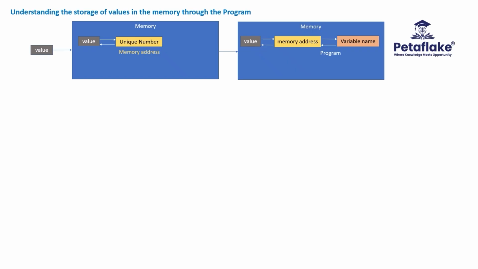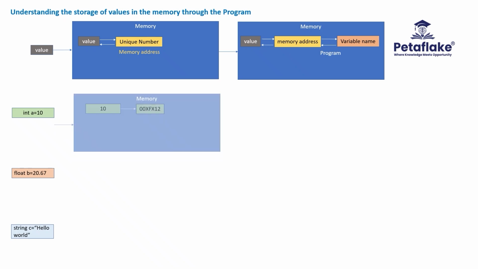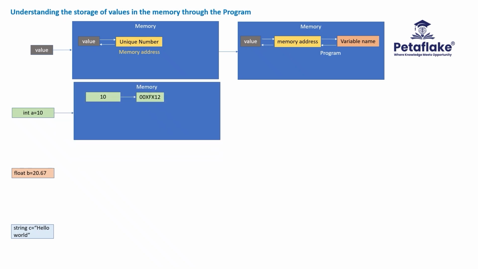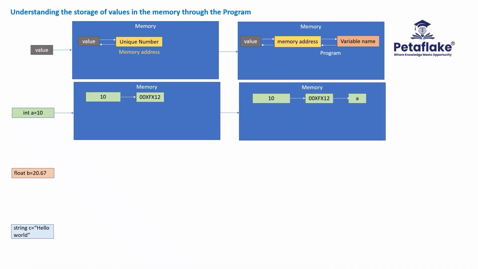Let's understand with some examples how the values are stored in the memory using variables through a program. Let's consider we need to store three values in the memory through a program: int a equal to 10, float b equal to 20.67, string c equal to hello world. When we declare the variable int a equal to 10, the value 10 is stored in the memory. The memory returns the memory address of the value 10. The memory address of 10 is stored again in the memory using the variable name a.